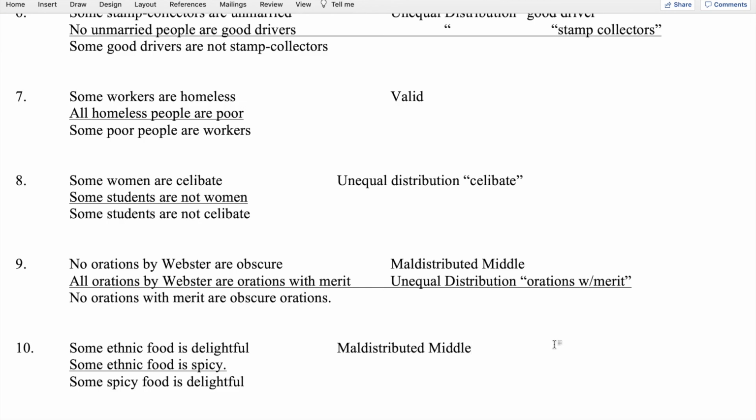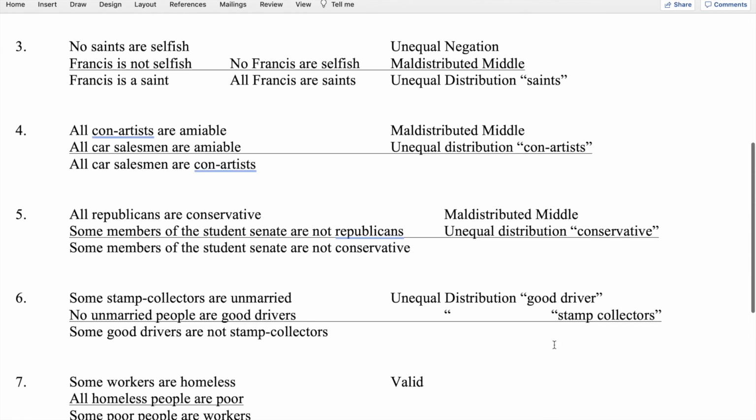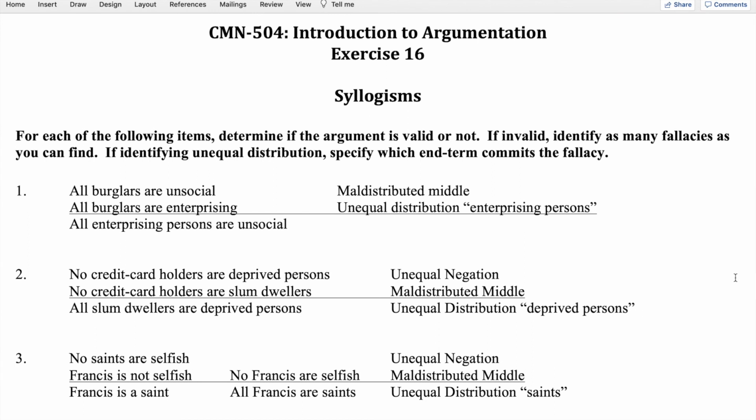middle. So that's a quick review of exercise 16, your first test in applying the rules of inference to syllogisms.